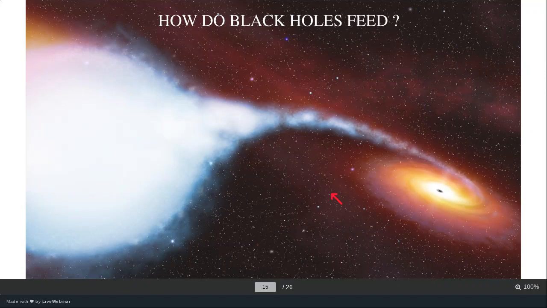So the black hole sucks some of the star's mass, and this mass goes around the accretion disk of the black hole. Starting with the stellar mass black hole, eventually the black hole starts feeding on the star and its mass increases as it keeps on feeding matter from the star. In such systems, eventually the star loses all of its mass and the black hole grows in size. So this is how black holes primarily feed in a binary star system.